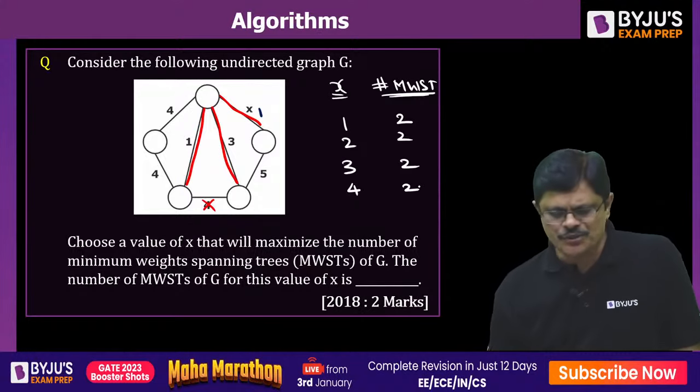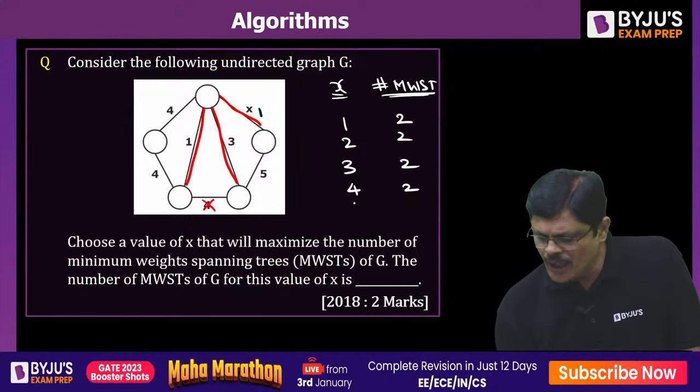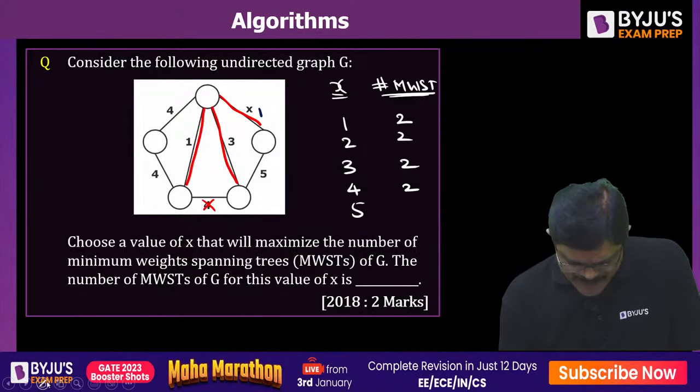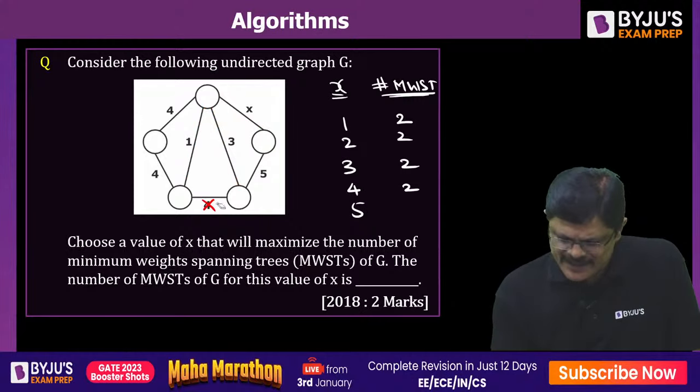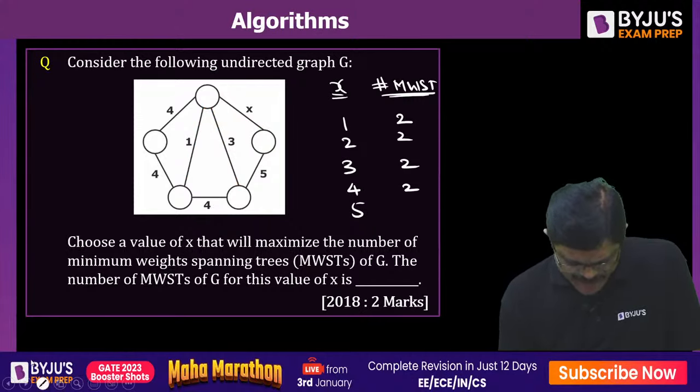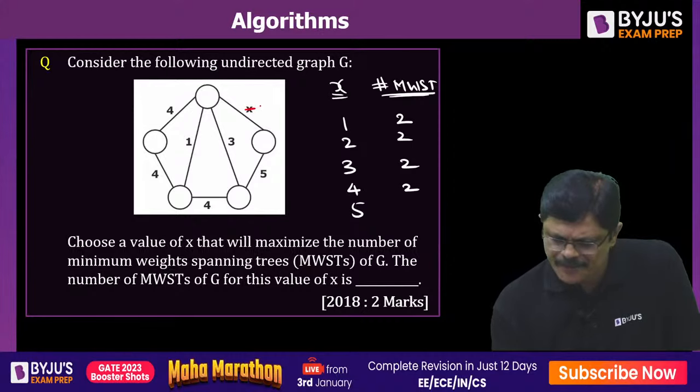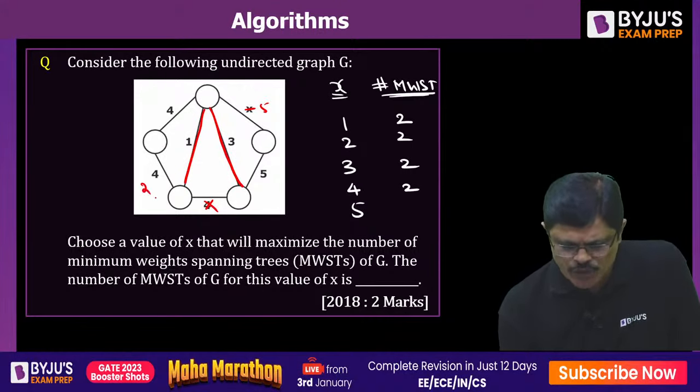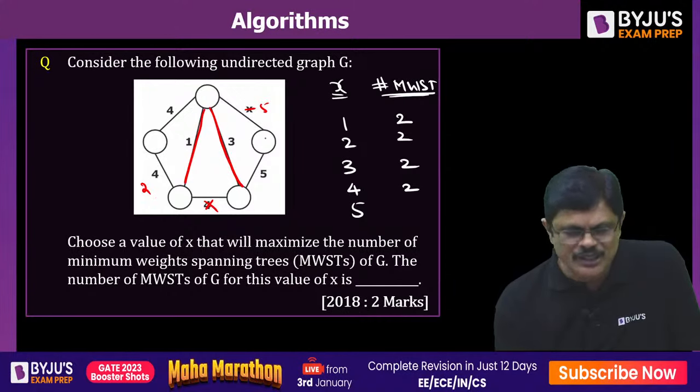So here also it is 2. With 4 also it is 2. Now with 5, when you take this as 5, the story is interesting. This can be selected, this can be selected. Now this 4 is always ruled out. One of these 4s can be selected, that is 2 choices you are having.